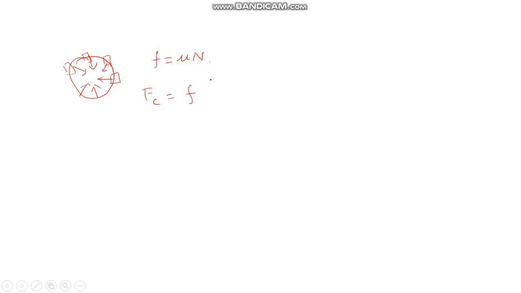See, an object which is rotating in a circular path experiences a centripetal force. Okay, but who is causing the centripetal force? Here frictional force is causing the centripetal force. So like this, now this car is there, car weight will be acting downward. This is the ground surface. So normal reaction will be acting upward. And in this direction there is, let us say, frictional force.